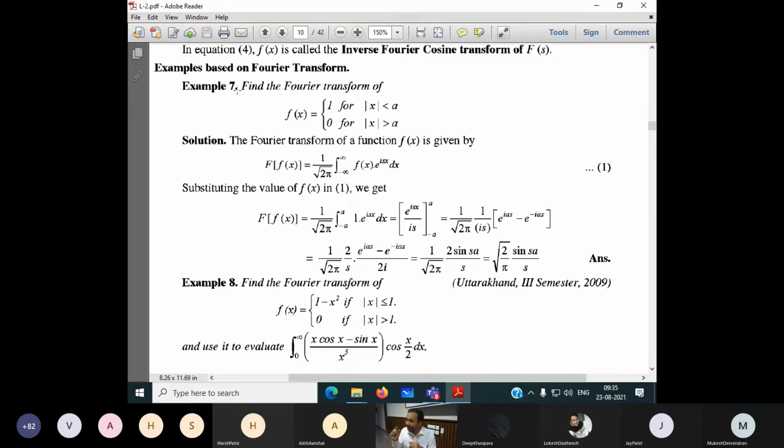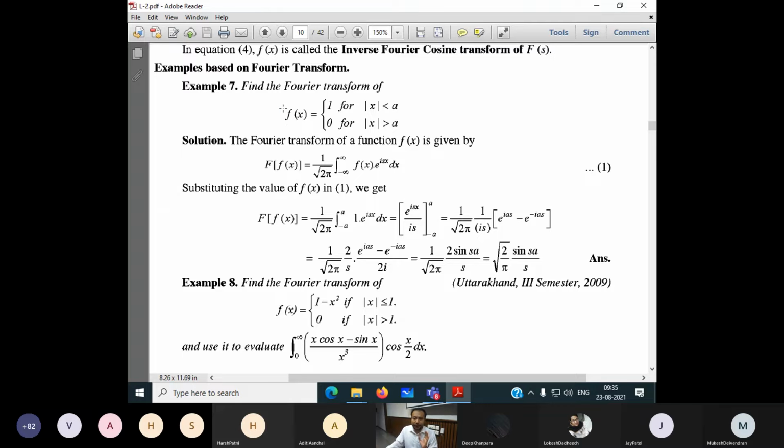If they mention sine Fourier transform, then I have to do the sine Fourier transform. If they mention cosine Fourier transform, I have to do the cosine Fourier transform. If they are not mentioning, I have to apply our general formula here. Find the Fourier transform of the following function.